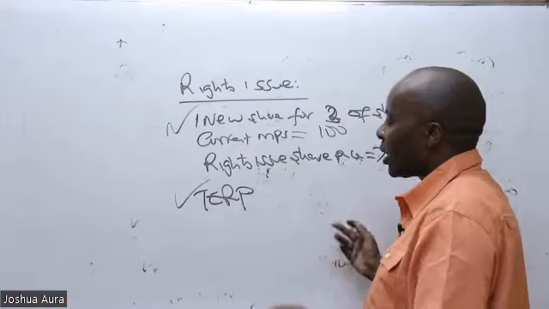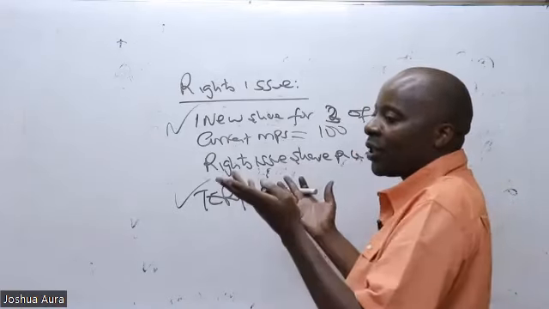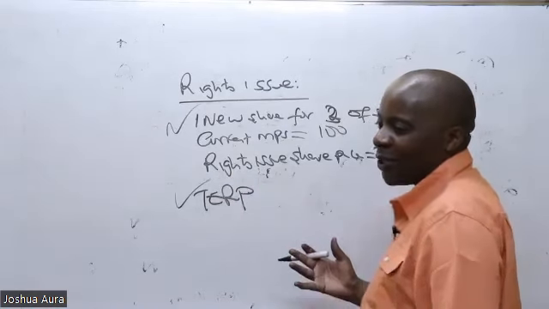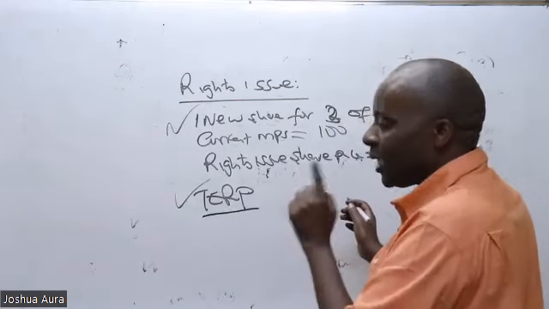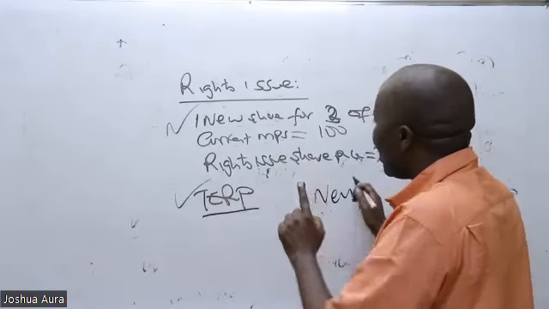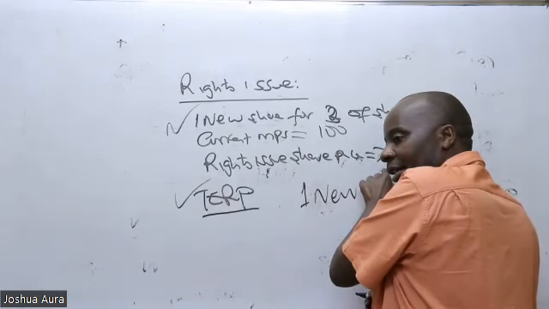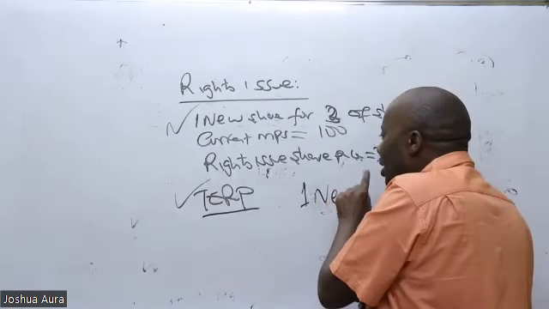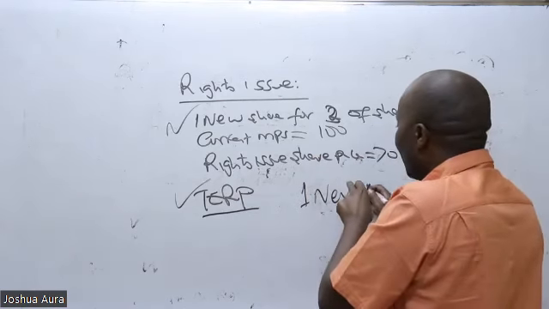So the theoretical ex rights price, after these guys have picked their rights, of course, you expect the price to go down. So how do we get this theoretical ex rights price? This is the easiest thing ever. We are saying it is 1 new share, and the new share's price is 70. This is the share that you are giving out using the rights issue. So this 1 new share is 70 bob.